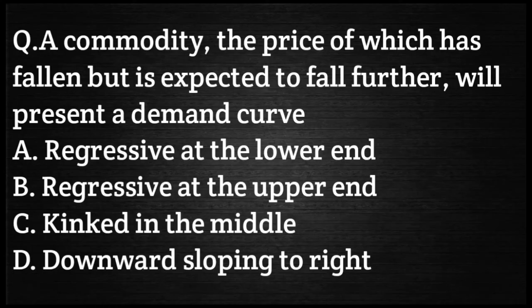Let's move to another question. A commodity, the price of which has fallen but is expected to fall further, will present a demand curve. Your first option is regressive at the lower end, option B regressive at the upper end, option C kinked in the middle, and option D downward sloping to the right. Your correct answer should be option A, regressive at the lower end.